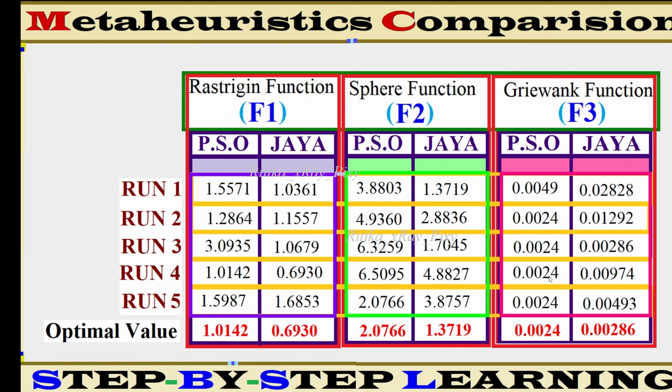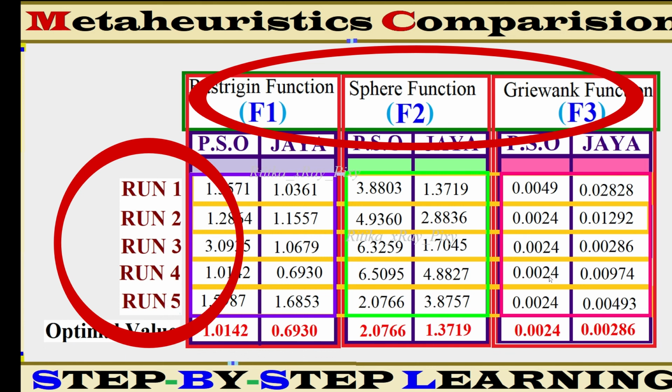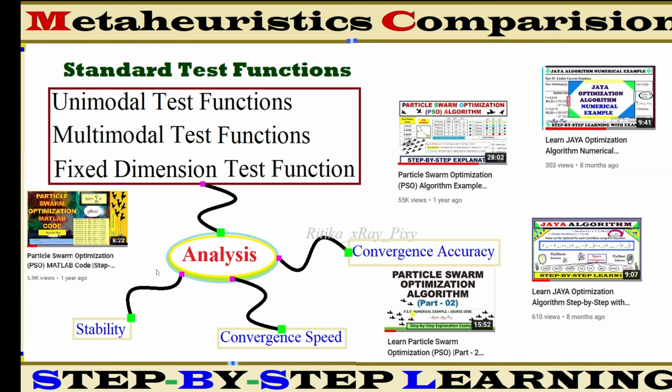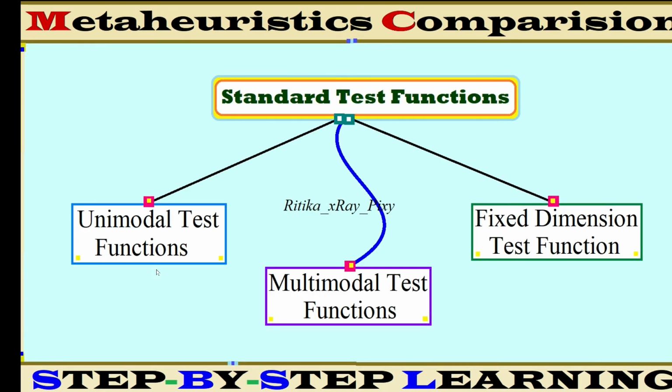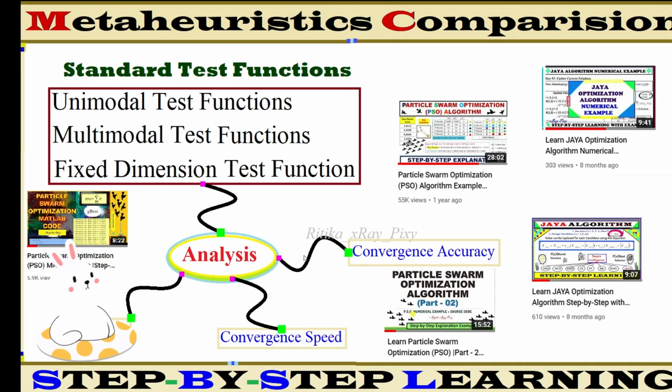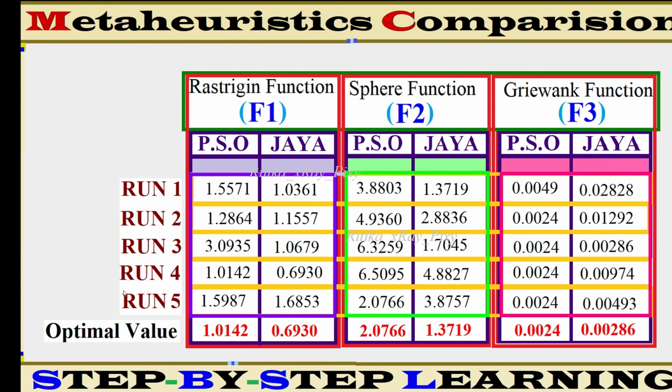You can see for simplicity we use just 3 standard test functions and 5 independent runs for each algorithm. You can increment the number of standard test functions for better quality solutions, and you can compare 3, 4 or many more algorithms, and you can increment the number of test functions and number of runs.